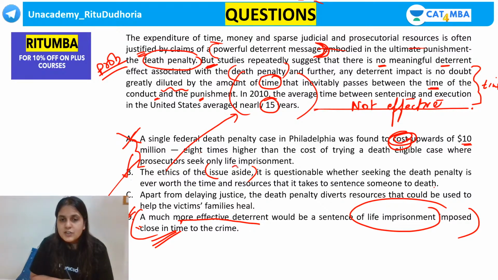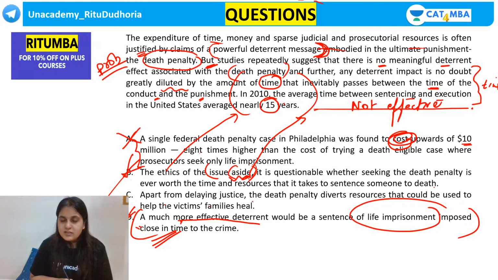If you say the ethics of the issue aside, इसको side में रखो, पर इसे लिया ही कहाँ था जो इसे side में रखेंगे? Did you understand my point? You're saying keep it aside, but when did you touch upon it only that you're now going to keep it aside? Did you? So this word aside is not justified because you've not even touched upon it. So where are you going to keep it aside? So B cannot be the answer.